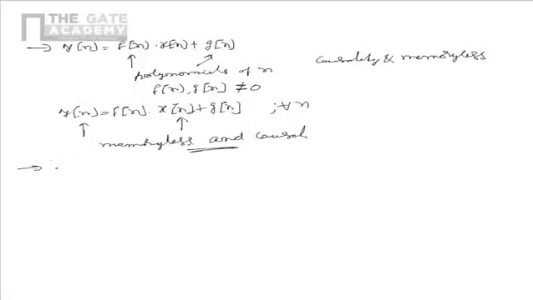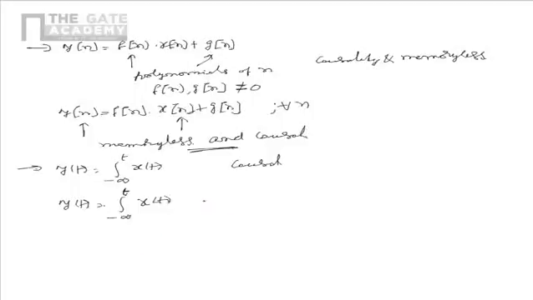Now let us consider another system. y of t is equal to the integral from minus infinity to t of x of t. We have to find if the system is causal. Now if we see, the system y of t is obtained by integrating the inputs from minus infinity to t.